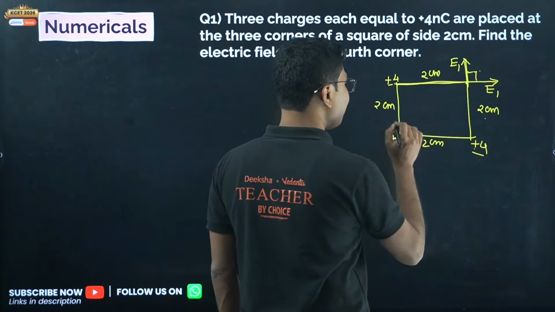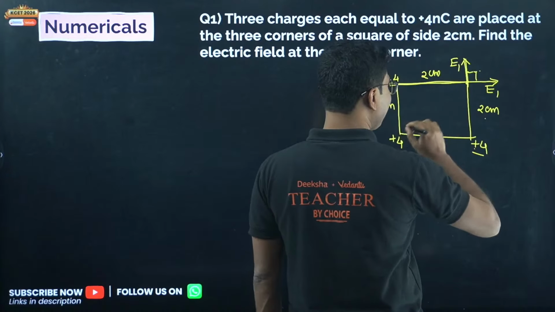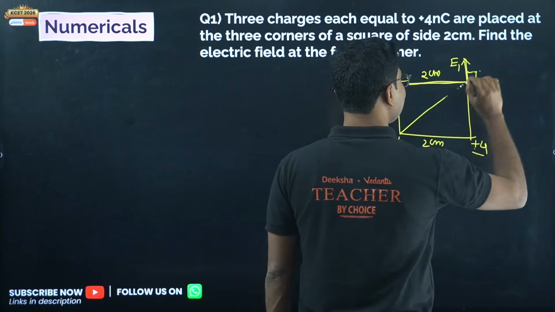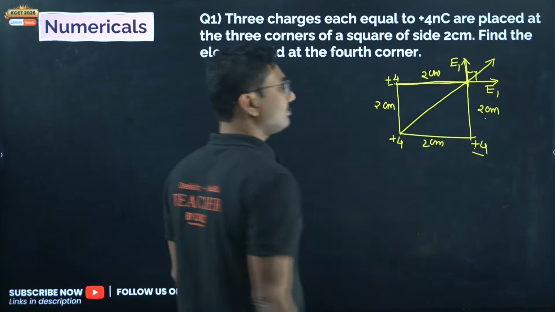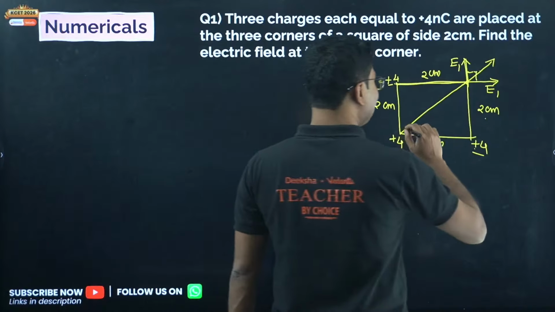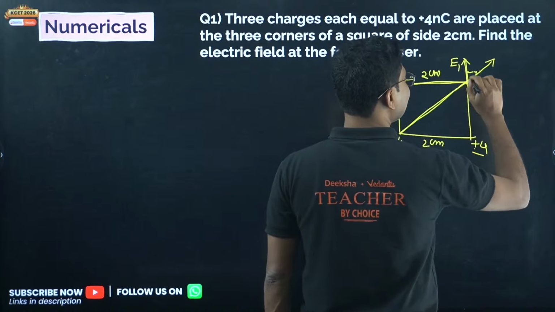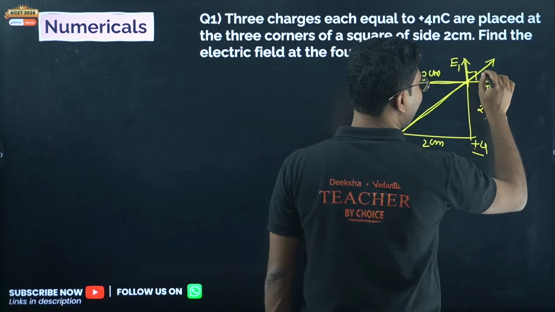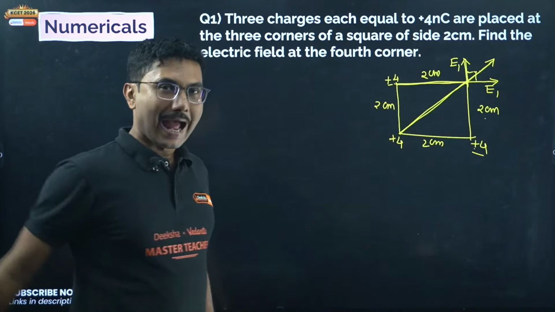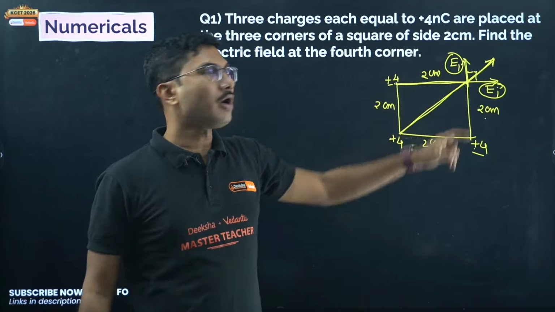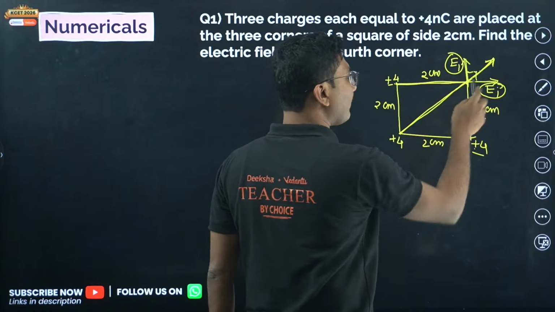But this plus 4 is making some difficult choices. This is making our life slightly difficult because this is along this direction. Okay, and if you see that this is along the diagonal, and this is actually bisecting this angle into 2 equal angles, 45, 45. And because these 2 values are same, the resultant of these 2 vectors will also be along the same diagonal. Do not calculate individual electric field and add them, that will be wrong. So you have to calculate these 2 electric fields first.